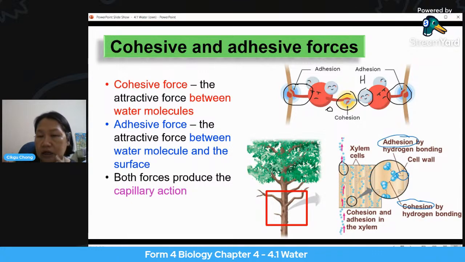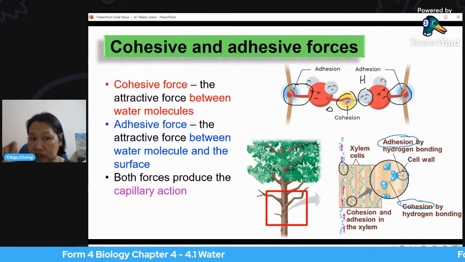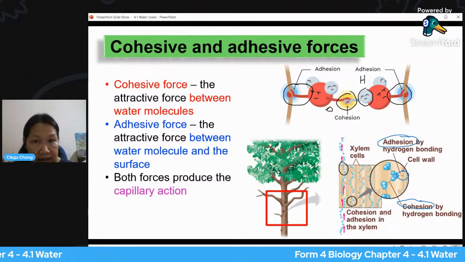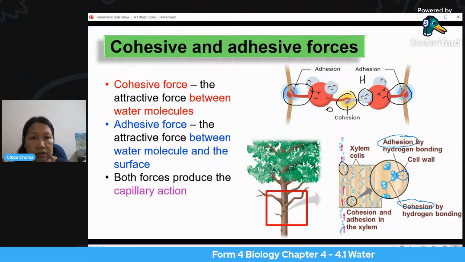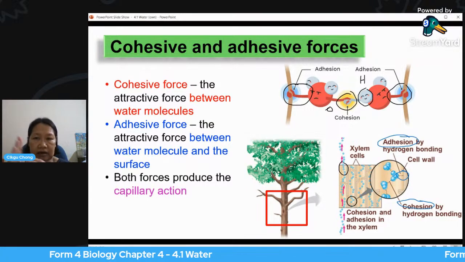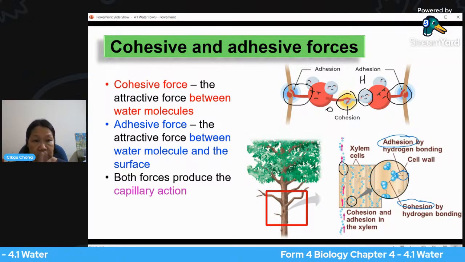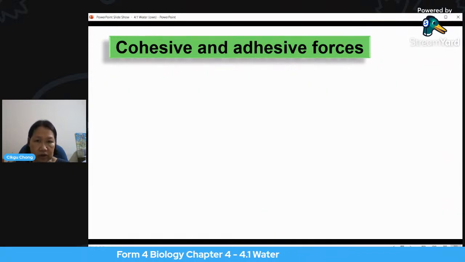Okay, so the attractive force between the molecule of water and the container or the xylem or any part of the surface that is near to the water, that is adhesion. Okay, and these two forces produce capillary action. Okay, so I will carry on some more.